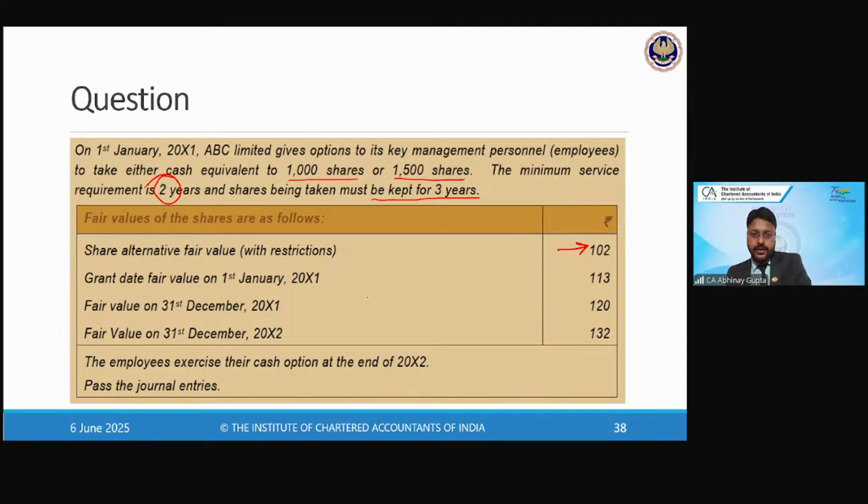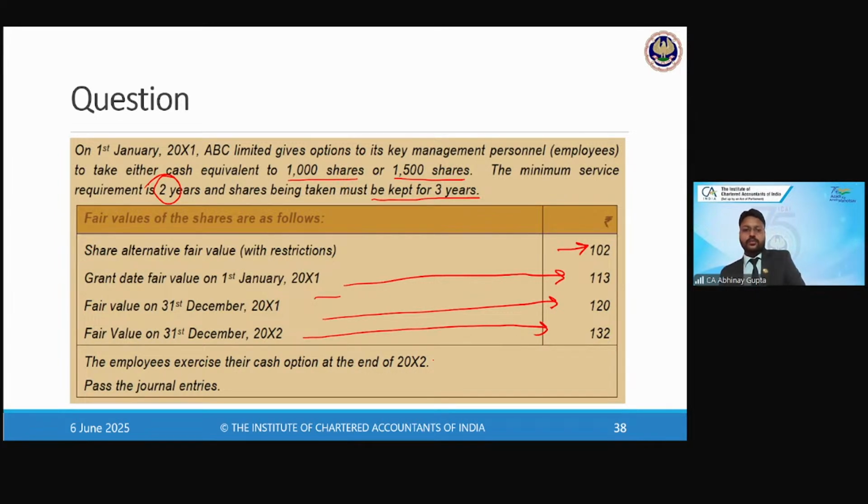Grant date fair value on 1st of January 2001 is 113. Fair value on 31st December year 1 is 120, and fair value on 31st December year 2 is 132. The employee exercises their cash option at the end of 2002, right?